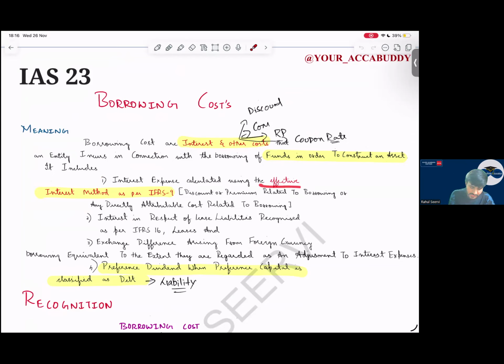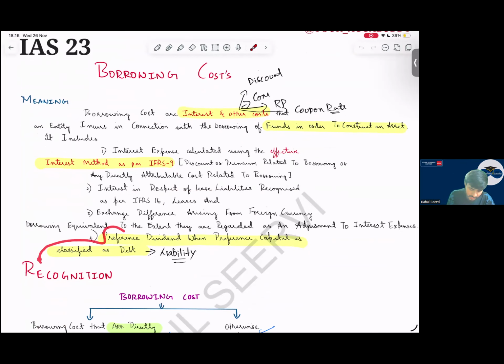Like your effective interest rate, interest on the lease, preference dividend is also an interest expense if that preference share is a liability. We have seen in IFRS 9, preference shares will either be debt or equity. If preference share is debt, the dividend is also considered borrowing cost. Sir, will return on equity be considered as borrowing cost? No. It's a notional thing. It will not be considered. Important for MCQ.